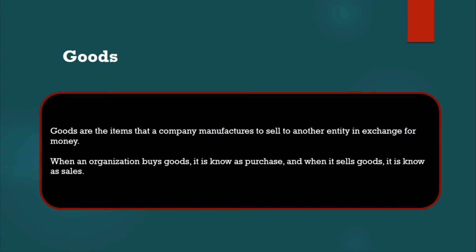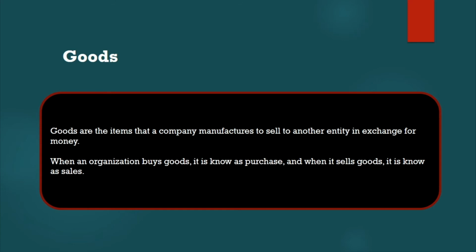It is based on a money exchange, correct? They are going to transfer money to us. We give the goods, and they transfer the money. When an organization buys goods, it is a purchase. When it sells goods, it is a sale. It's a simple thing: buying goods is purchasing, selling goods is sales.